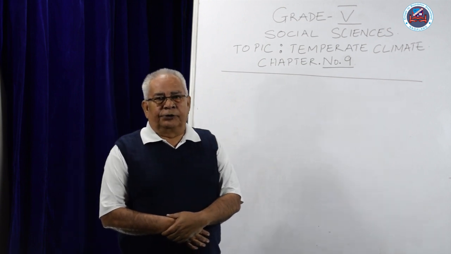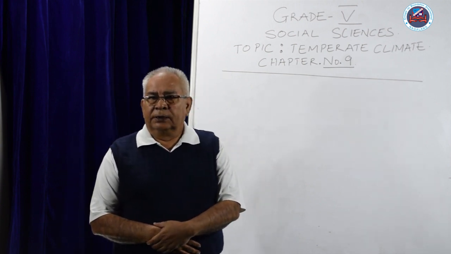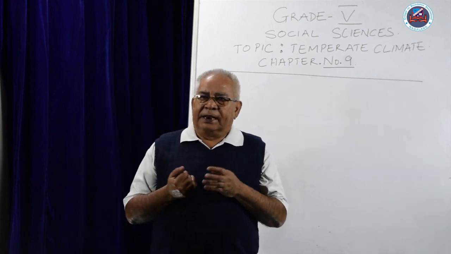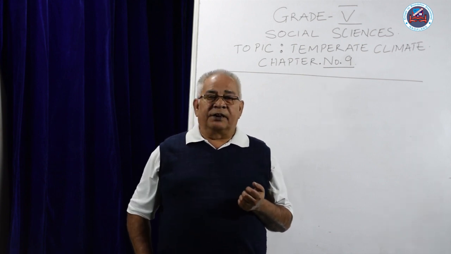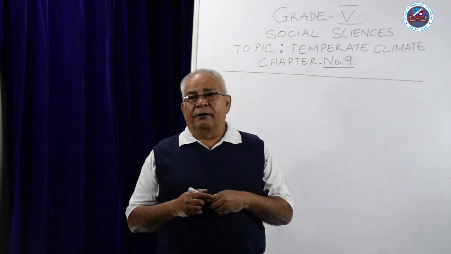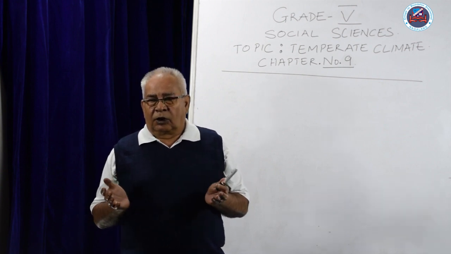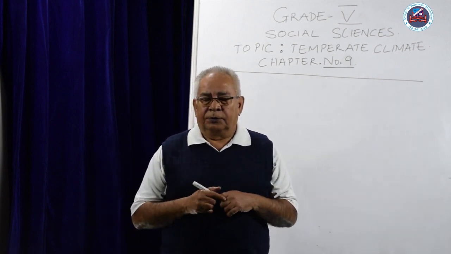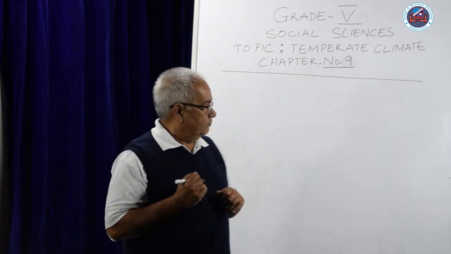And today we are going to talk about the topic of temperate climate. Now, temperate means any difference in climate between those areas that lie close or away from the torrid zone. In other words, not too hot and not too cold. Now, let me explain to you with the help of a diagram.